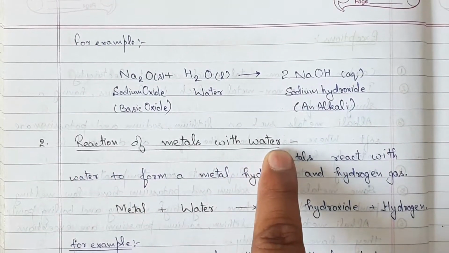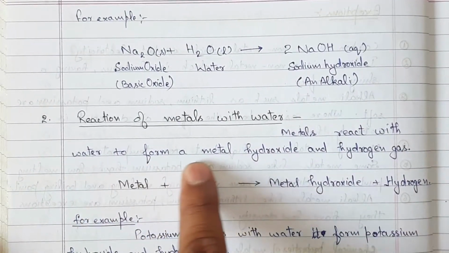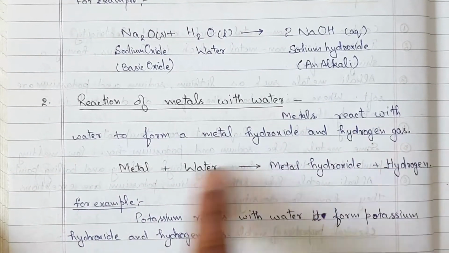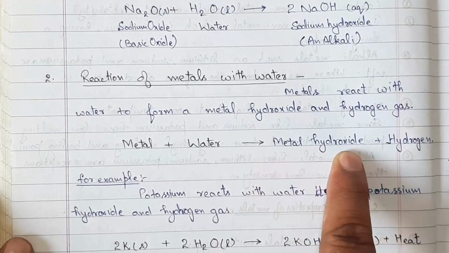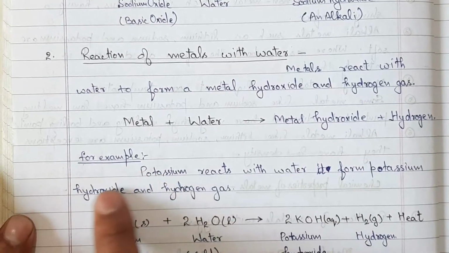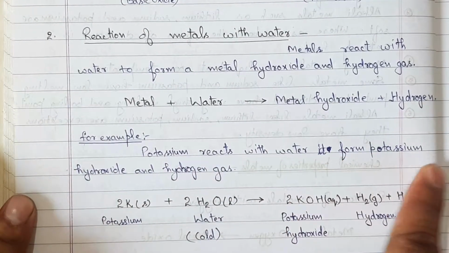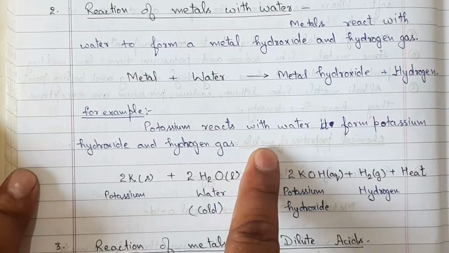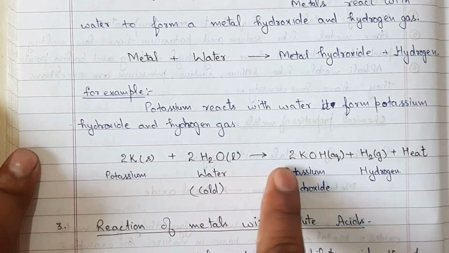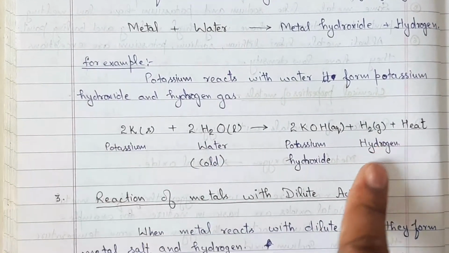Reaction of metal with water. Metals react with water to form a metal hydroxide and hydrogen gas. Metal plus water gives metal hydroxide plus hydrogen. For example, when potassium reacts with water, it forms potassium hydroxide and hydrogen gas. 2K + 2H2O gives 2KOH + H2 + heat.